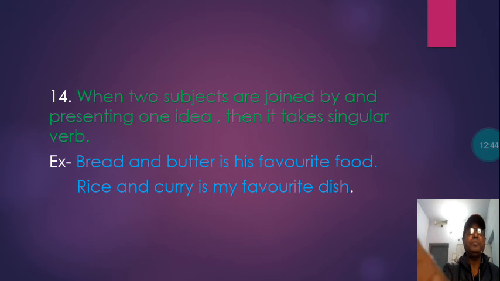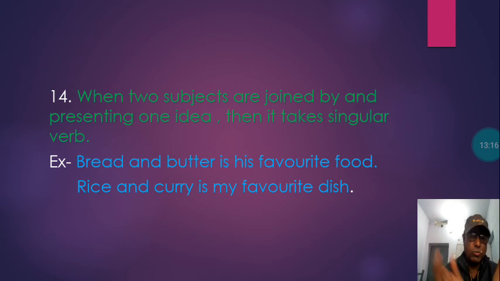So let us see the next one, the last one in this series. When two subjects are joined by "and" presenting one idea, that is, two subjects are joined by the word and, but both the subjects combined indicate one idea, then it takes a singular verb. Like, bread and butter is his favorite food, not "bread and butter are his favorite food."